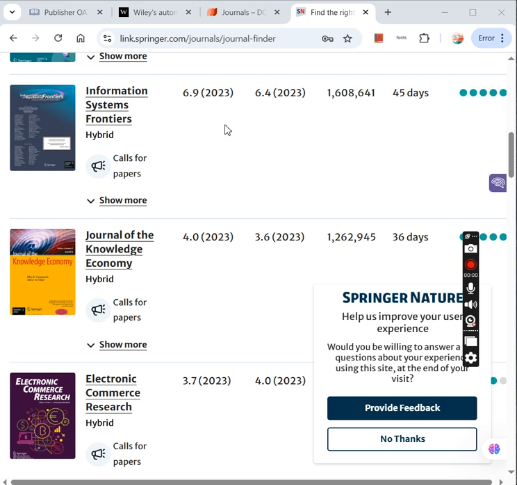Okay, now there's one very common method, and it really works. That is the method of negotiation with the journals. Once you have sent an article and they find that it is a good article and it has gone through the process, it's always a good idea to talk to the journal editor and request them to please waive off the fee, or at least give us some 80 to 90% discount.